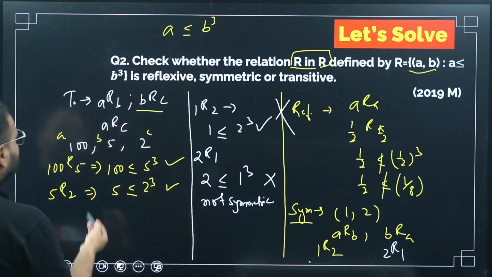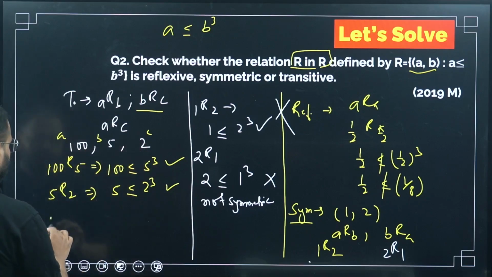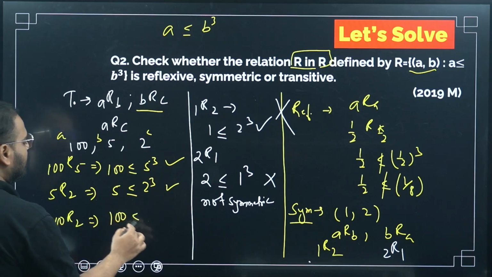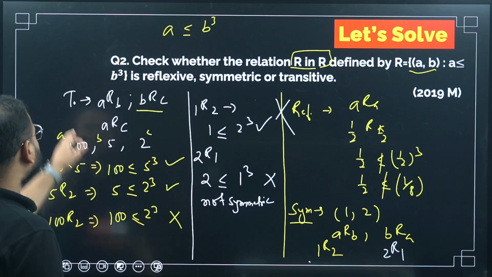Correct. What about the last one? ARC. So A is 100 and C is 2. So 100 R 2 means 100 is less than or equal to 2 cube. Not possible. 100 is not less than 8, right? So it is not transitive.